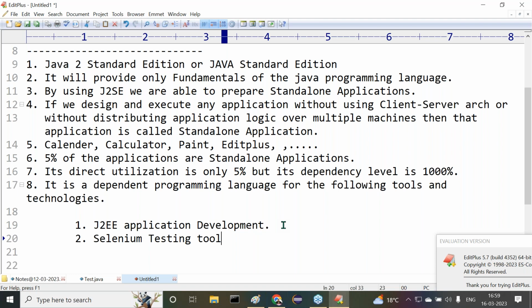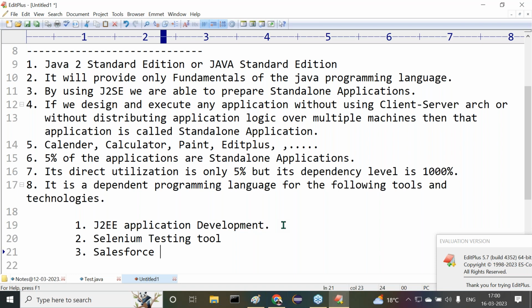For that we require J2SE. Next, nowadays Salesforce is one of the technologies which is in very good demand outside. For Salesforce also we require J2SE, because this product was designed on top of J2SE.